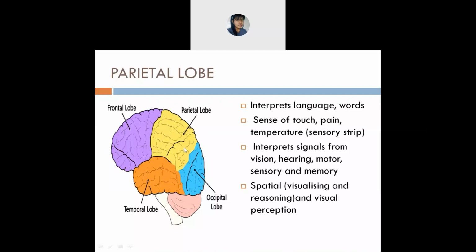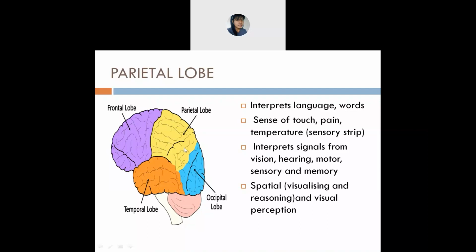But it doesn't mean that you will know a foreign language which is not familiar to you, or understand what you don't understand at all. It's not like that. So interprets language means that, as well as words which we speak or write and so on. Who helps you in doing all these things? The parietal lobe. Understand?